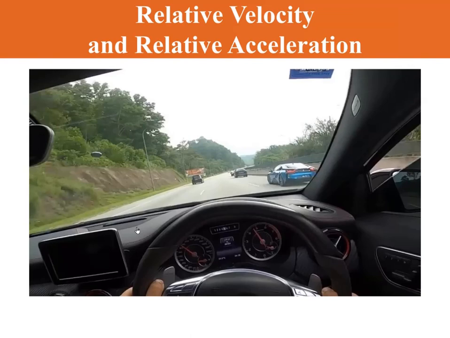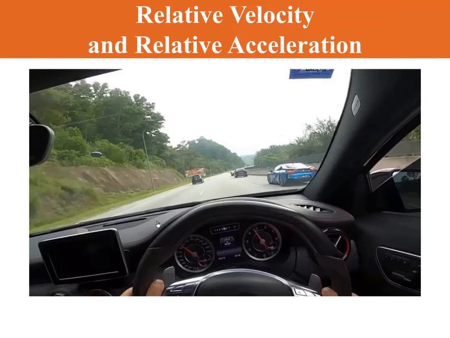This is what is meant by relative velocity. Basically all the cars in this view are actually moving forward, but due to the difference in speed from the driver,